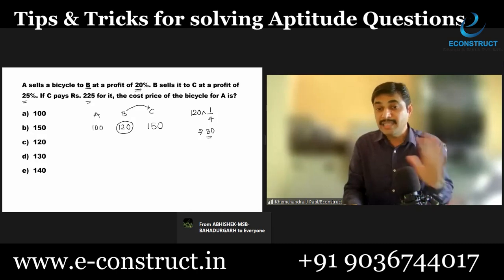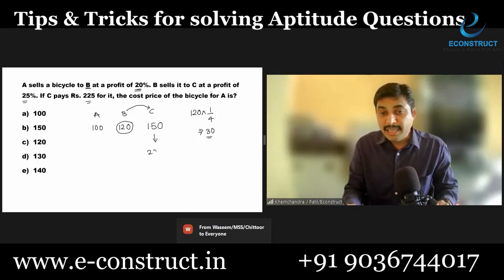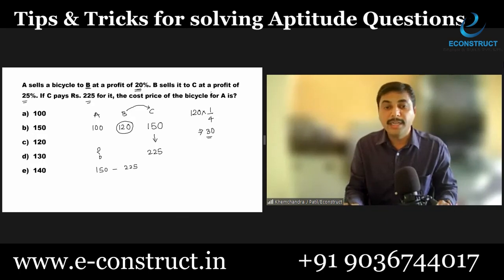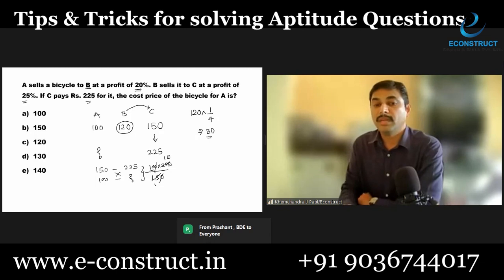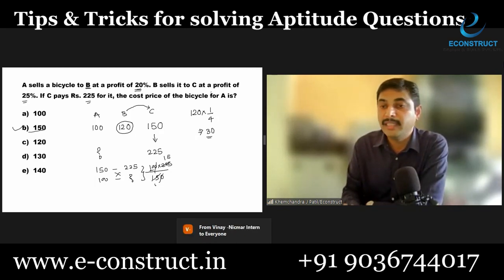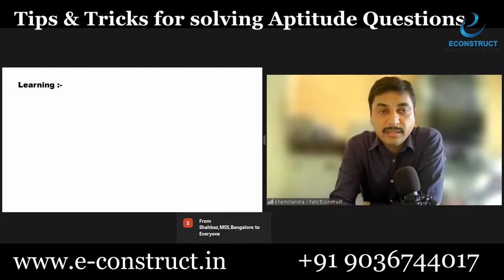So see, this is the assumption line. But actually, C pays 225 rupees here. So what is A's price? So what I say, 150 rupees is equivalent to 225. What is 100 rupees equivalent to? Cross multiplication will give me the answer: 100 into 225 divided by 150. Just simplify, this will cancel out. This is the square of 15, and 15 into 10 will be equal to 150. That is your answer. Yes, very good.